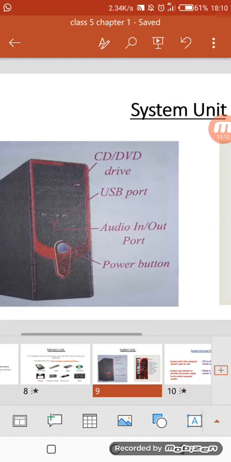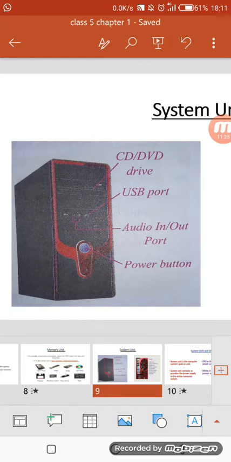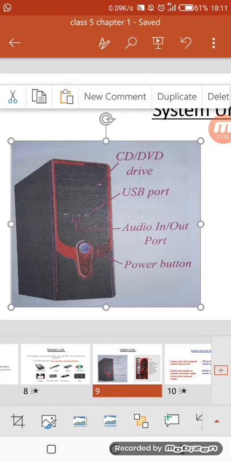See, CD DVD drive, we can place our CDs or DVDs inside this drive slot. Next one is the USB port. After that, audio in or out port, and this one is the power button, which is used to start up.